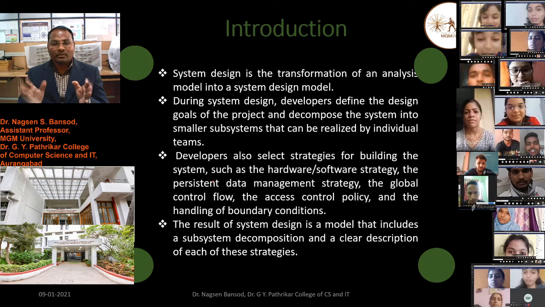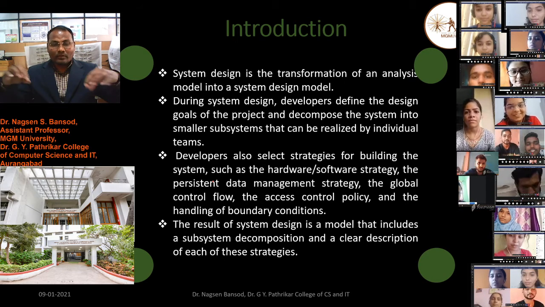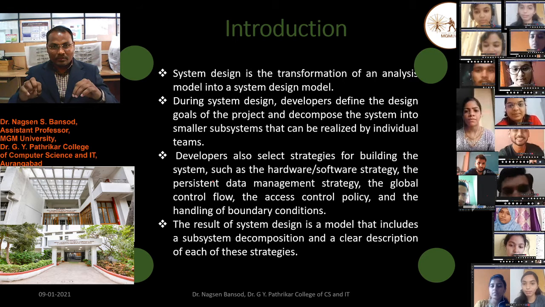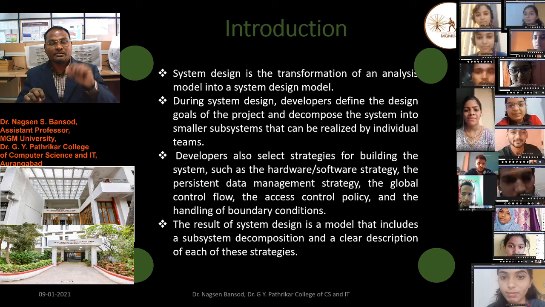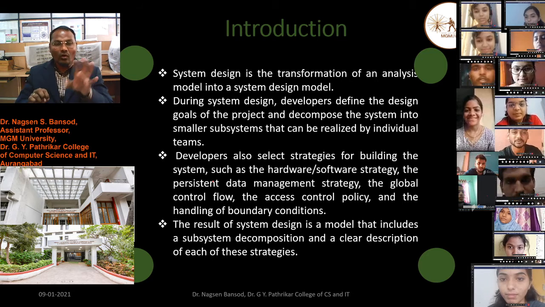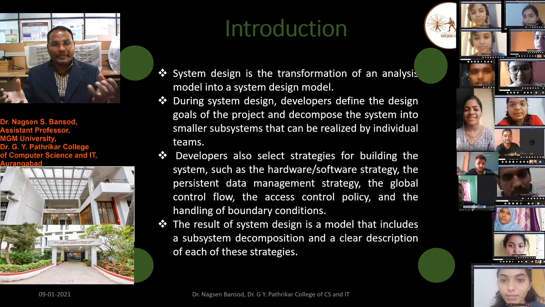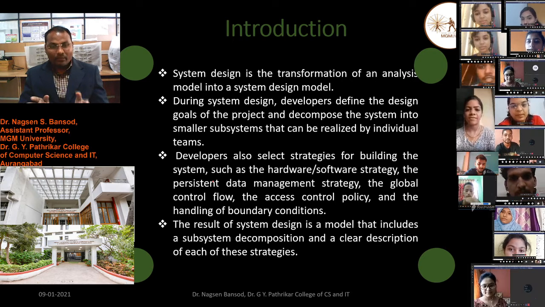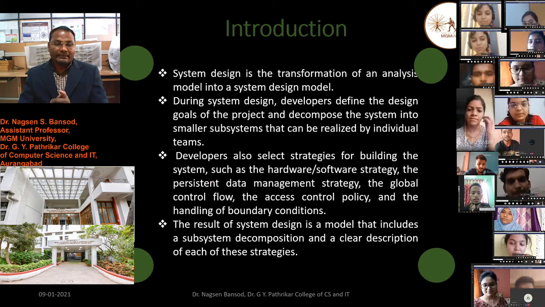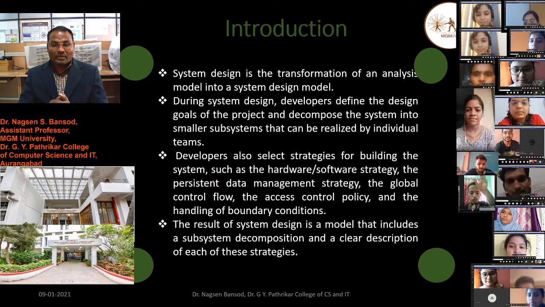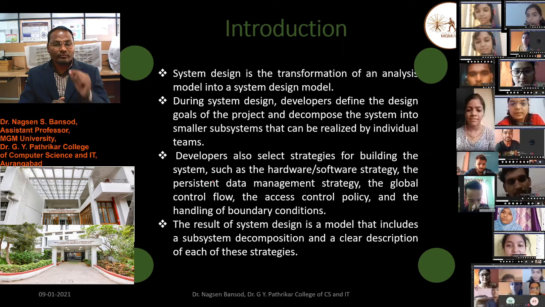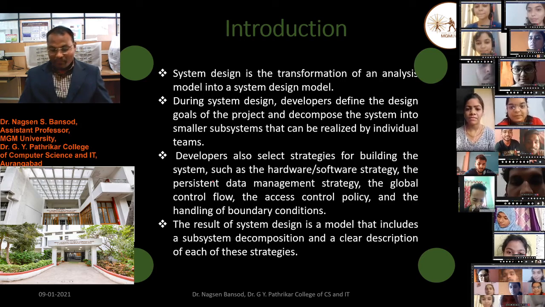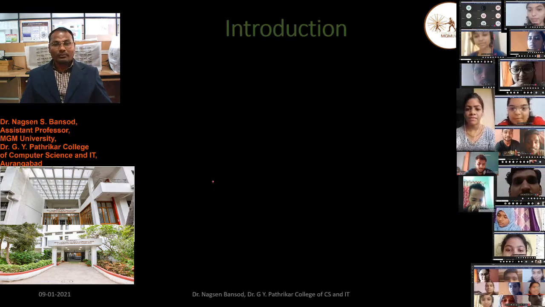System design means the model. We have to make some models as subsystems. How many subsystems are there in a system? For all of that we have to make a different kind of model or a similar kind of model, and we have to decompose, and give a clear description of this strategy; we have to explain it and tell our team members, our programmers.